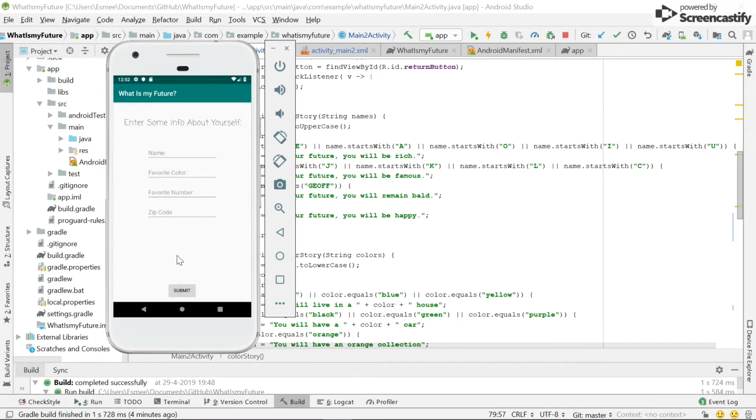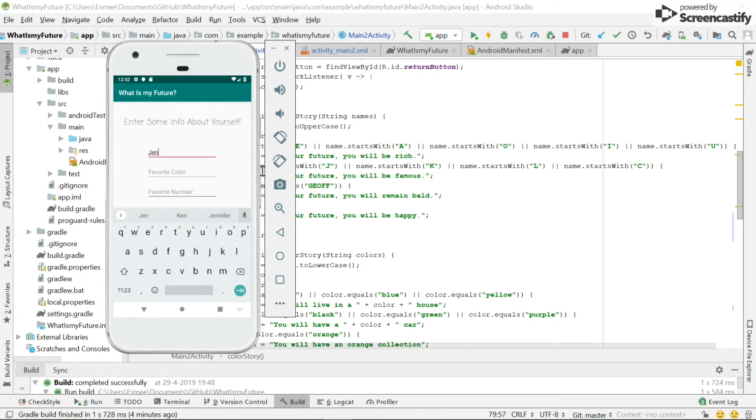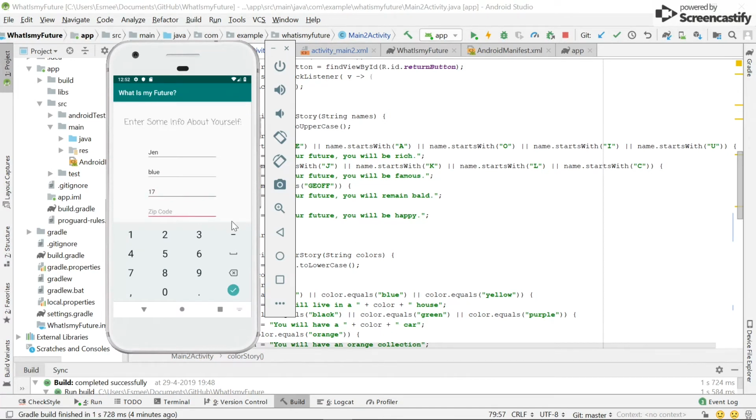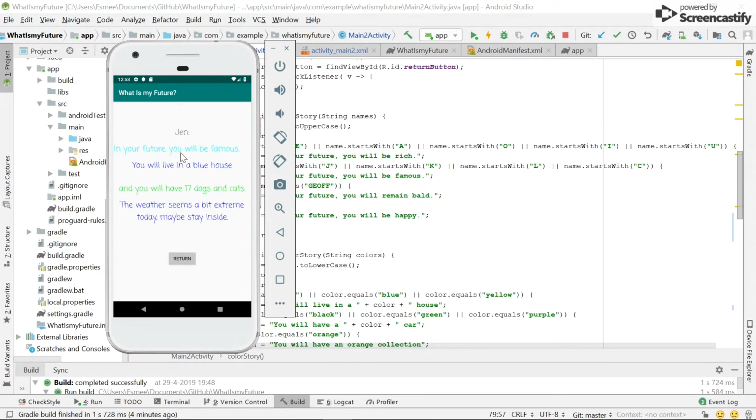Another example would be, let's say my name was Jen, my favorite color was blue, my favorite number was 17, and my zip code was for Phoenix, 85001. You'll see that it's a bit hotter in Phoenix than it is here in Champaign. For Jen, it's saying that she's going to be famous. She's going to live in a blue house. She's going to have 17 dogs and cats. And the weather is a little bit more extreme today, so she should probably stay inside.